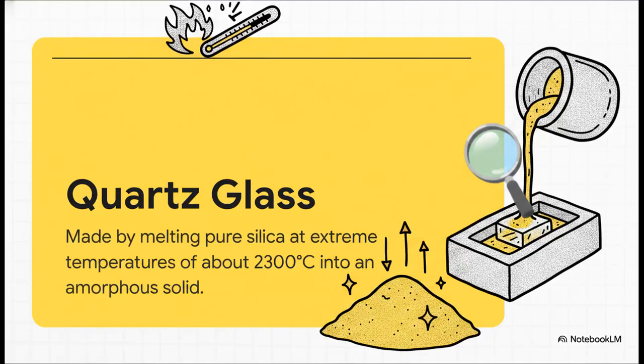For a perfect example of this extreme chemistry in action, let's look at quartz glass. Now, this isn't just your standard window glass. To manufacture this highly transparent, extremely high-strength material, Ethiopian industry has to take pure silica, which is essentially highly refined sand, and melt it down. But it doesn't melt easily. It requires a staggering temperature of about 2,300 degrees Celsius. Once it hits that state, the molten, viscous liquid is poured into molds. It's just a beautiful demonstration of using extreme thermal energy to force inorganic compounds into entirely new, incredibly useful forms.